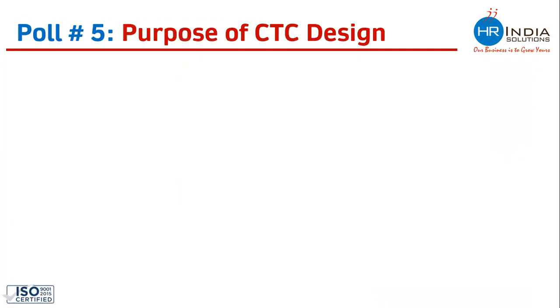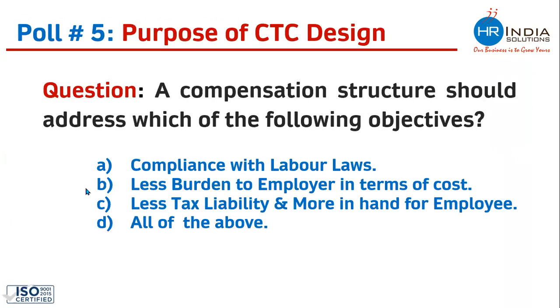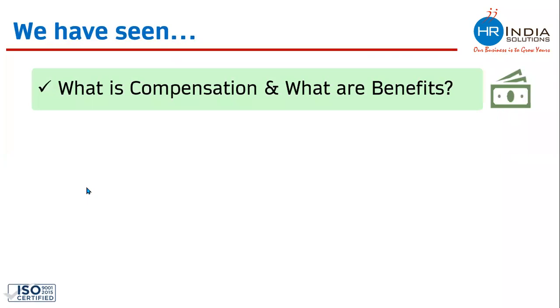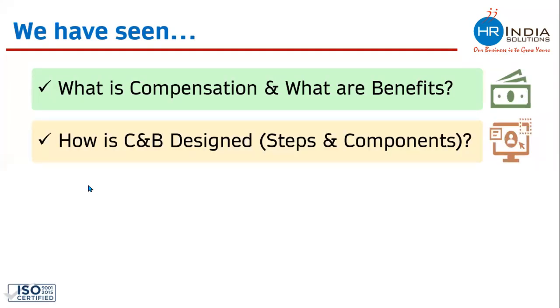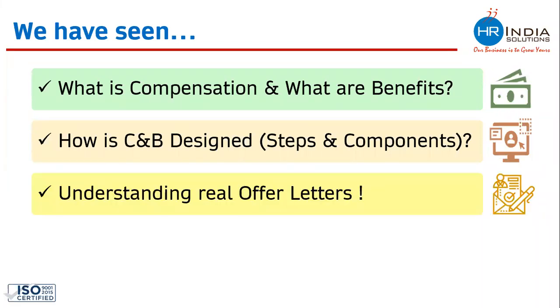So let's keep this for later. We have seen what is compensation, and we have also understood what are benefits. We have also seen how compensation and benefits are designed, what are the various steps and components which should be taken into consideration while designing the CTC annexure. We have understood the offer letter. We have seen that the offer letter differs from company to company. Many are including gratuity, many are not including gratuity.